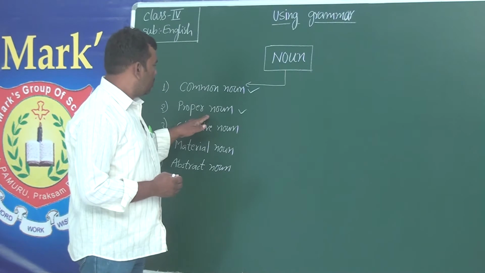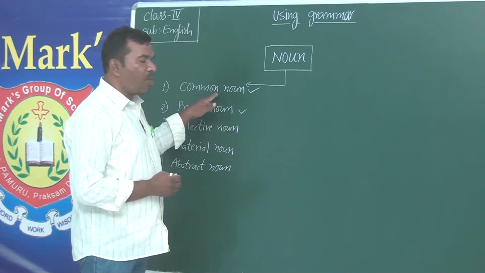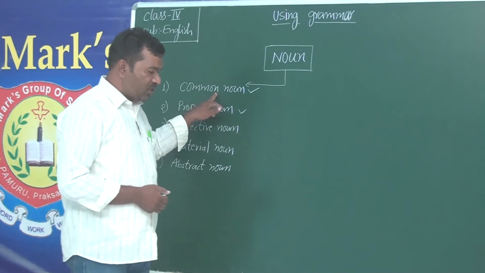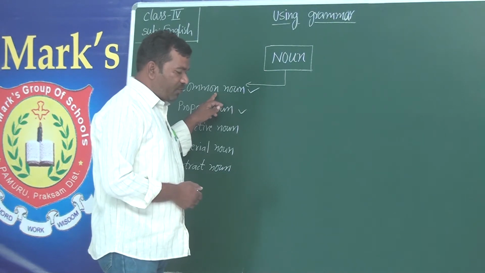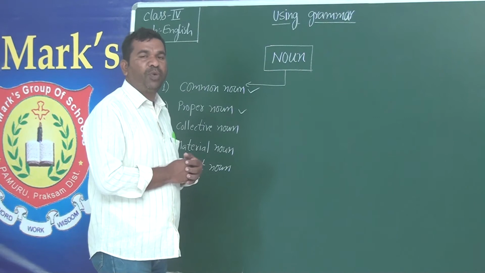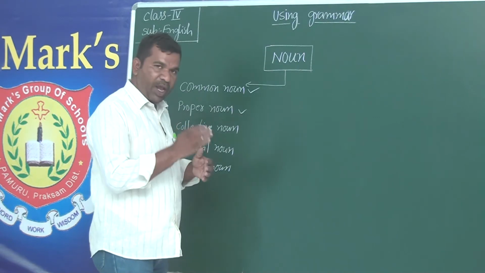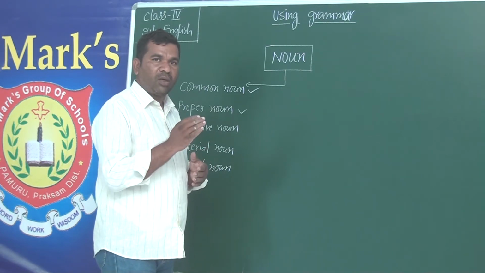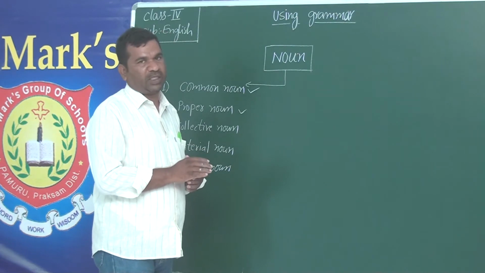And proper noun. This is about common noun. What is a common noun? Common noun is a noun that refers to the same class of people, animal, things or place.